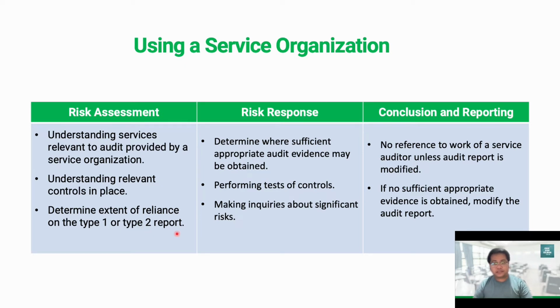So we can also visit the service organization, for example, the business process outsourcing company, and perform procedures that will provide necessary information about the relevant controls at the service organization. We can also use another auditor to perform the necessary procedures or to provide the necessary information about the relevant controls at the service organizations, like, for example, the service auditor that we discussed earlier.